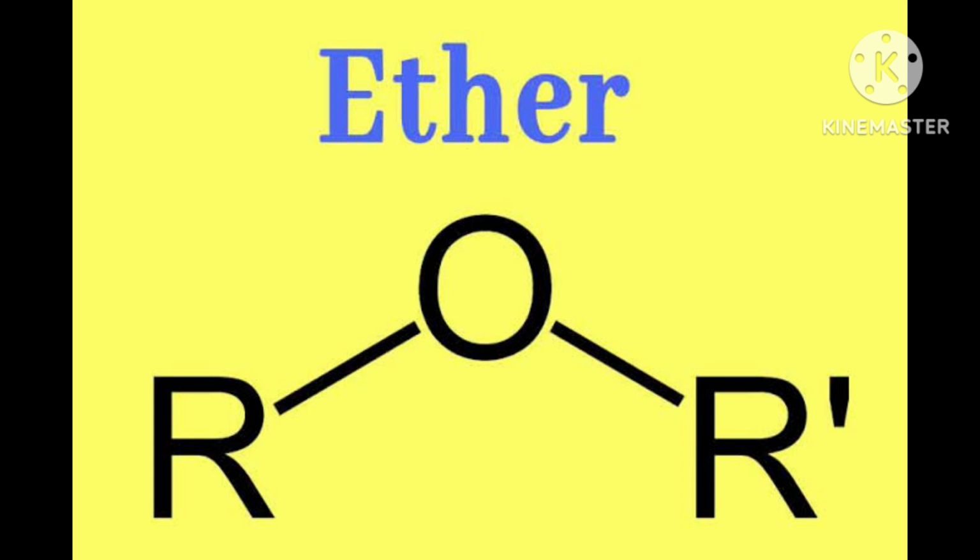Now another example I am telling you, toluene, you know, toluene. Suppose in benzene one methyl group is attached and one OH group is also attached. Then you can call it ortho methyl phenol.